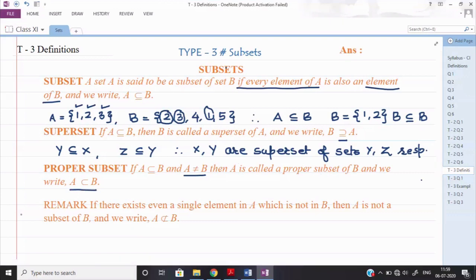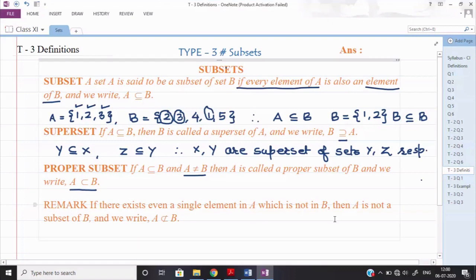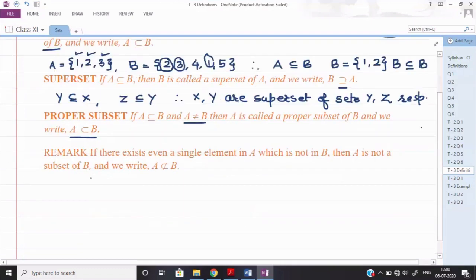Now let us see one remark here. If there exists even a single element in A which is not in B, then A is not a subset of B. We write it as A not a subset of B. I will explain this with the help of an example. Suppose A is equal to {a, b, c}.